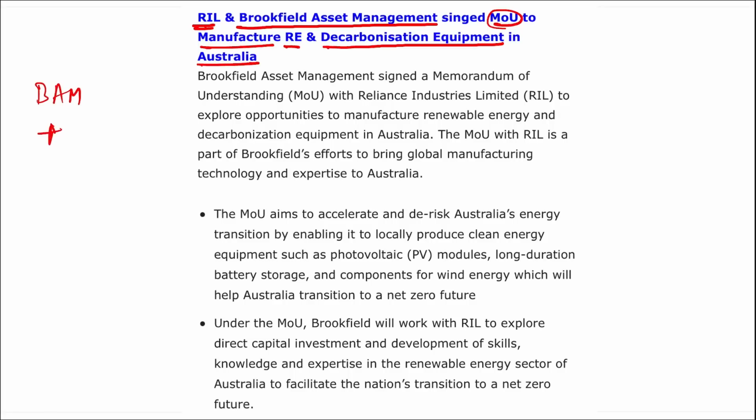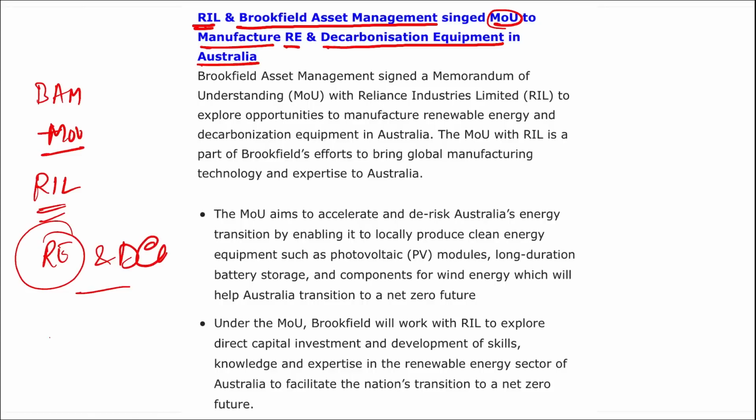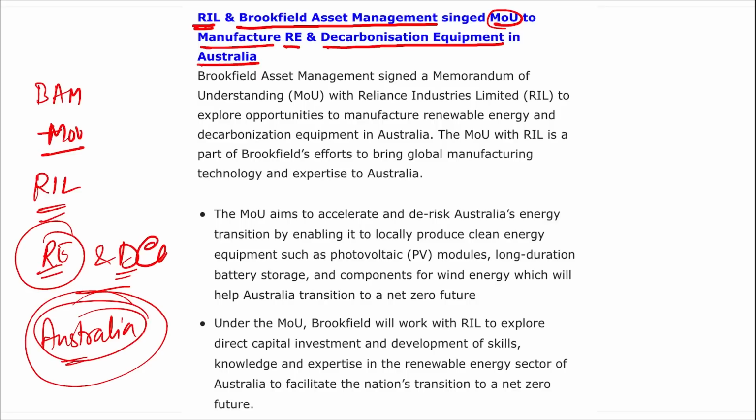They signed this MOU with Reliance Industries Limited to explore opportunities to manufacture renewable energy and decarbonization equipment in Australia. A question can be asked that these will be manufactured in which country? It will be manufactured in Australia. And which two organizations signed an MOU? It is your Brookfield Asset Management and your Reliance Industries Limited. So mark these, they both signed this MOU.